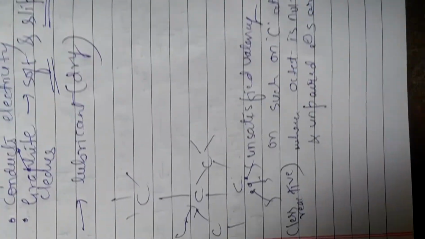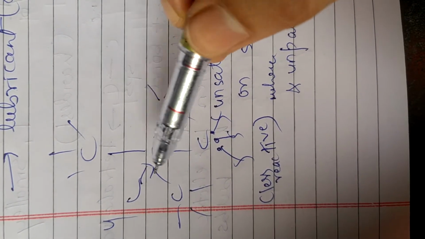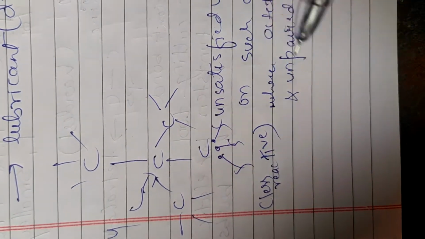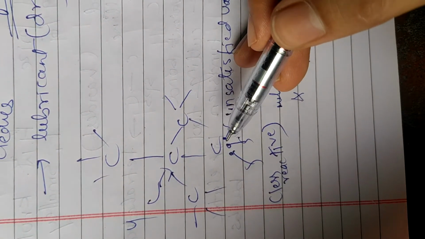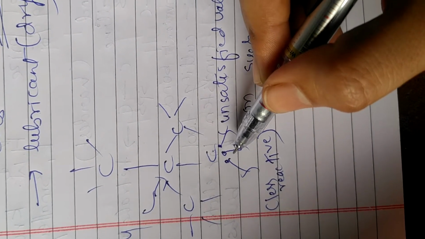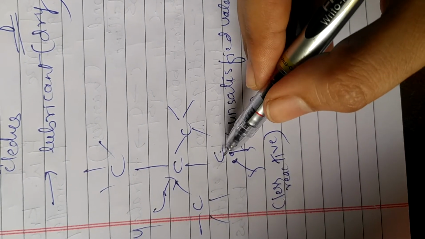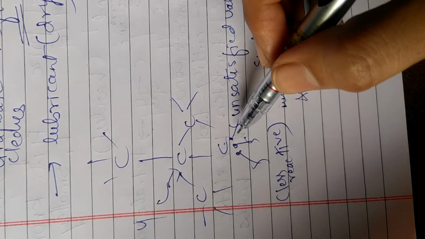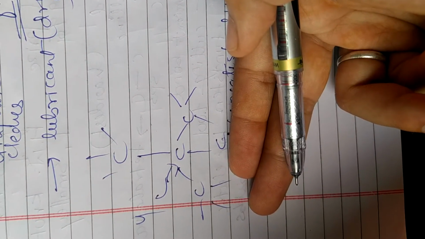Here, this is the structure of diamond made up of the carbon atoms. If the surface of this diamond is cut by an edge tool or the surface is defective, that time this carbon experiences insufficient covalency due to the damaged edge. That time this carbon experiences insufficient valency, therefore the valencies are faulty.